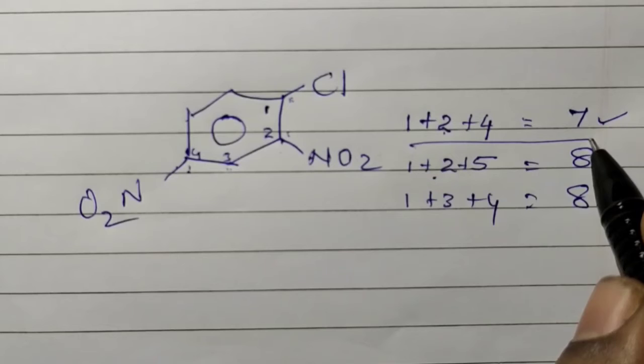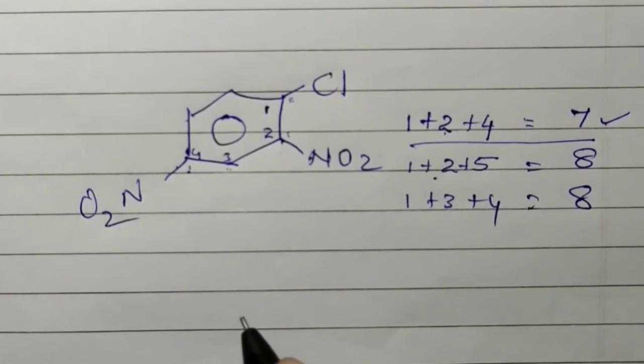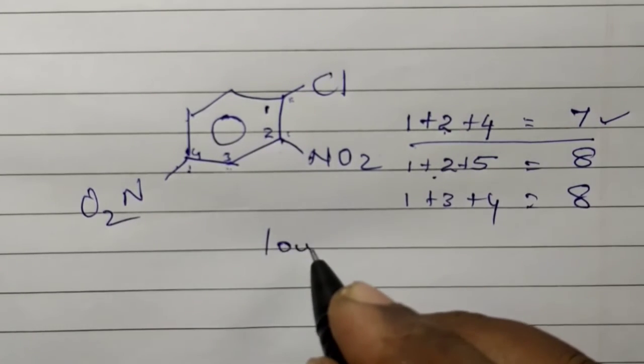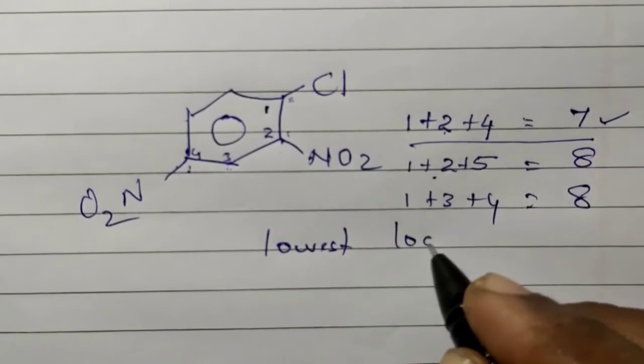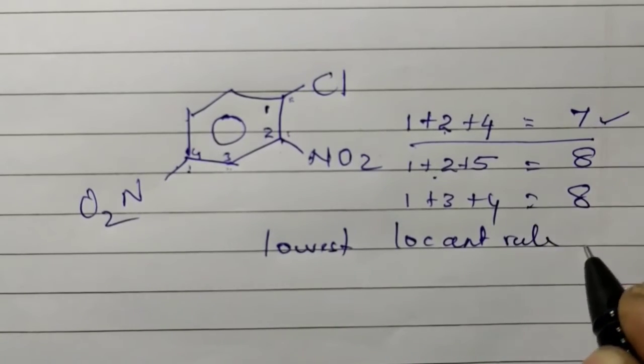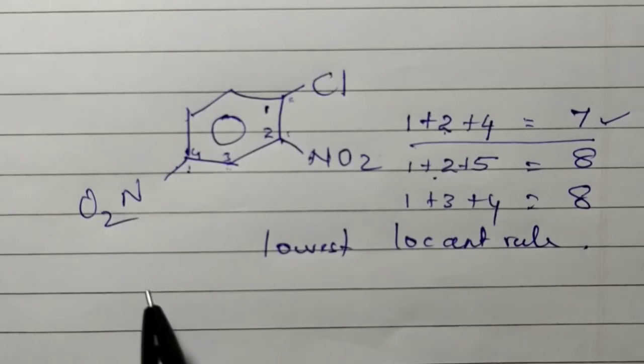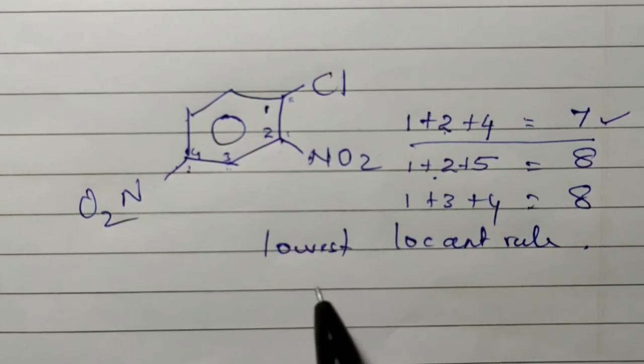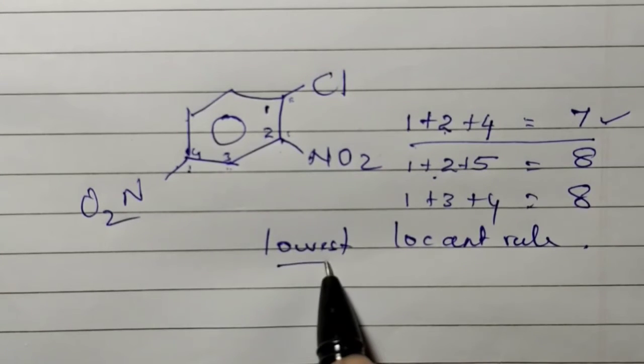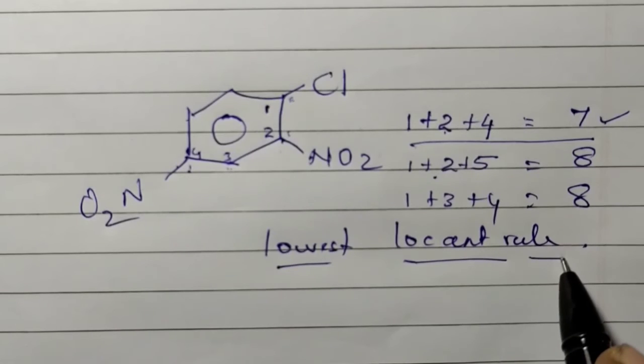This rule is called the lowest locant rule. So for a trisubstituted benzene compound, the numbering of the ring carbons follows the lowest locant rule.